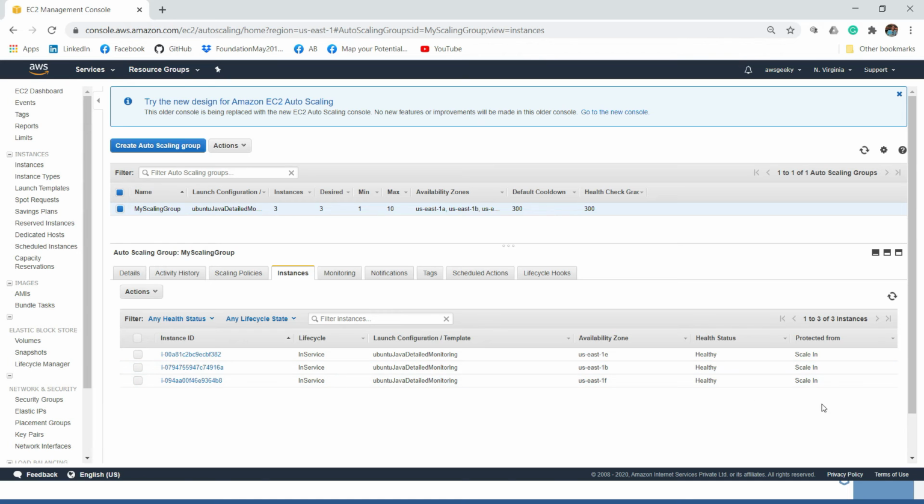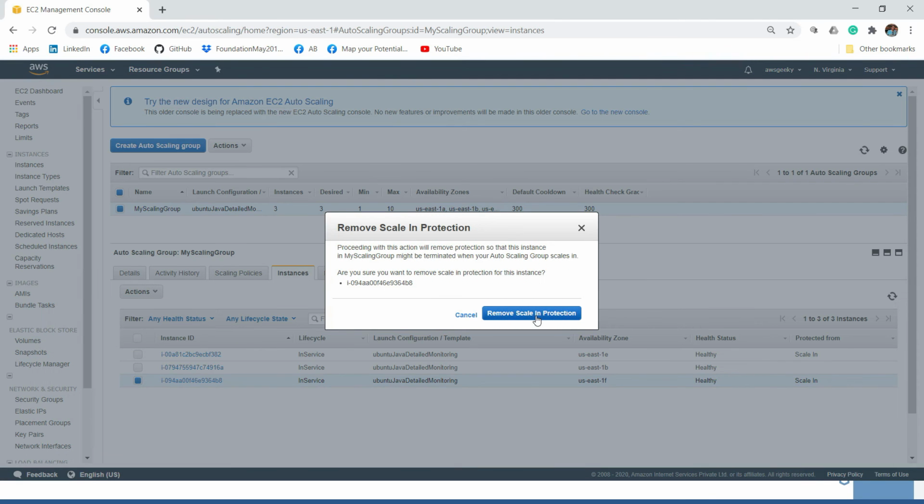Yes, so as you can see, the protected from scaling is set for these 2 instances as well, so it has inherited this property from the master EC2 instance. So we will remove this protection from these EC2 instances, otherwise when the scale in policy works, it will not be able to terminate any EC2 instance. So let me right click, instance protection, and remove scale in protection. And also I will remove this EC2 instance from the protection. Either you can right click or you can go to actions and click on instance protection, remove scale in protection.